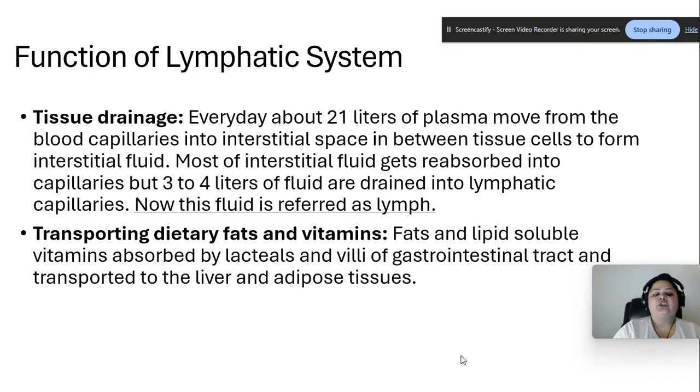Now this fluid is referred to as lymph. The fluid that is drained into the lymphatic capillaries is called lymph. Transporting dietary fats and vitamins: fats and lipid-soluble vitamins are absorbed by lacteals and villi of the GI tract, the gastrointestinal tract, and transported to the liver and adipose tissue. So transporting dietary fats and vitamins is also a function of the lymphatic system.